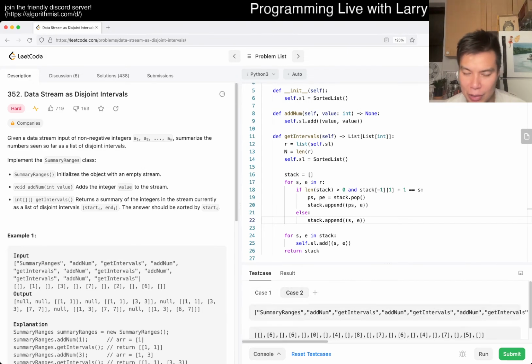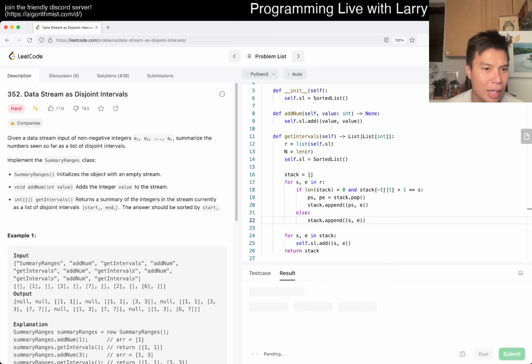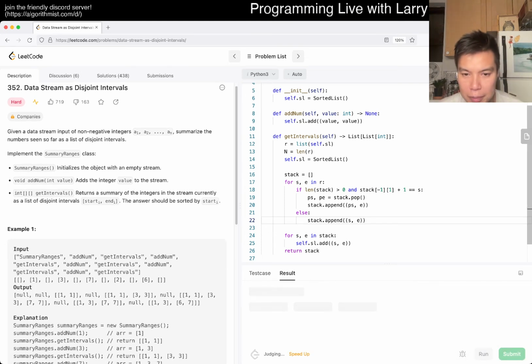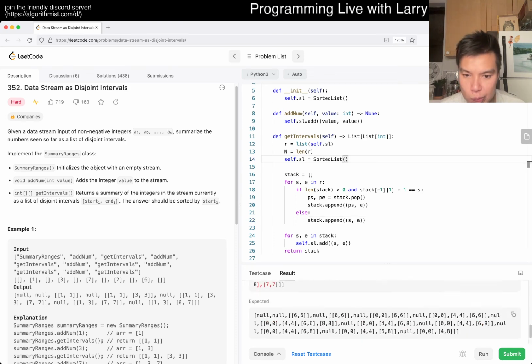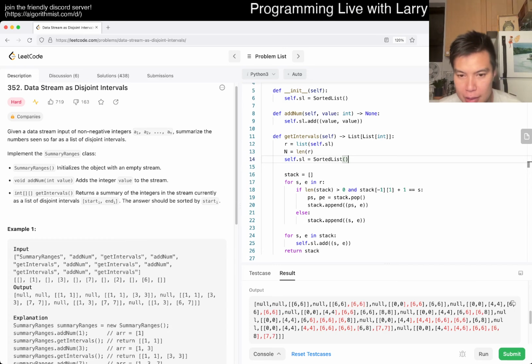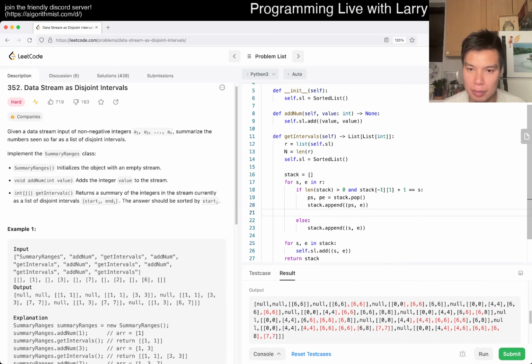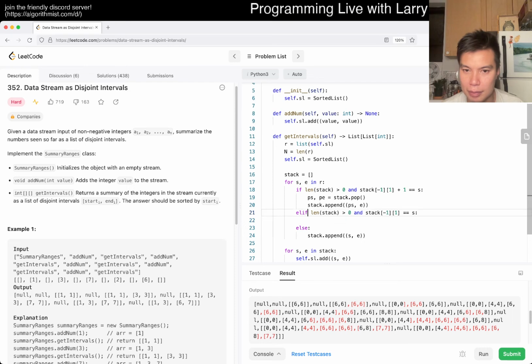I forgot about this case because I was just so focused on the other stuff. I mean, just one of those things. Okay, so now what we want is, so okay, we see this, and then the other thing is, yeah, maybe I just do it this way. This is kind of yucky, but let's at least look it up for now. So if this is the case, then I think we also do this,